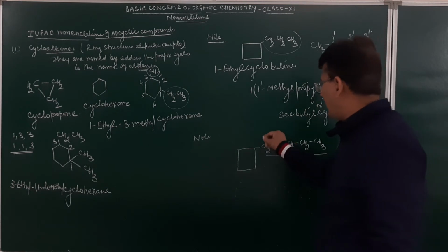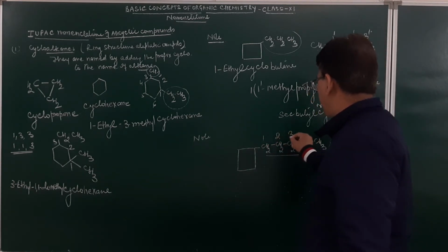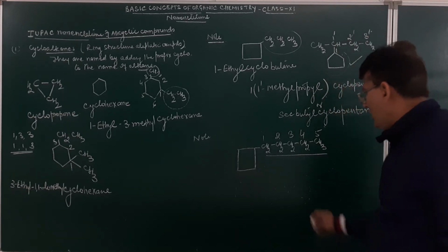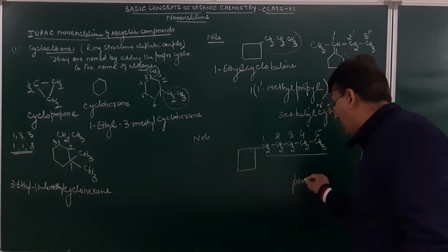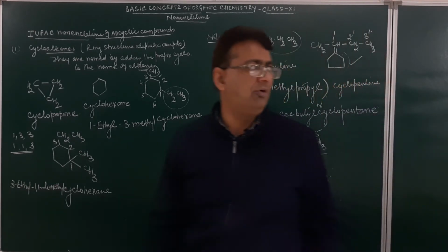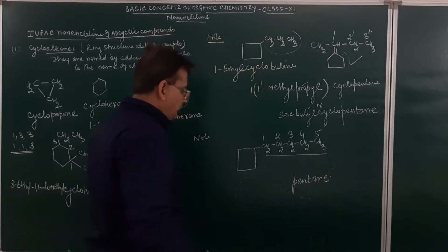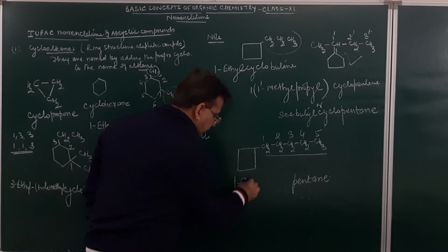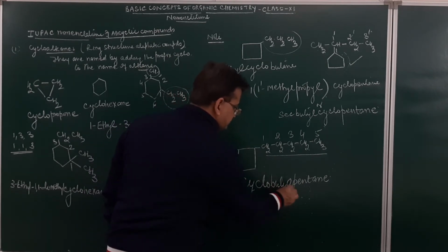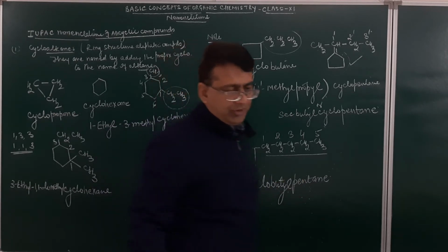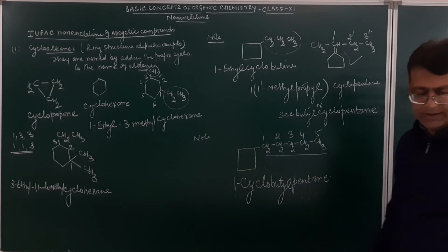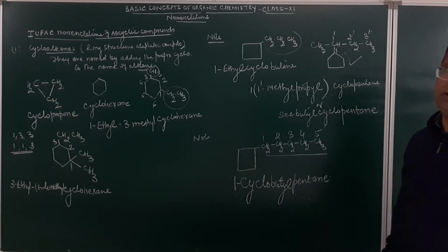So the name will be given as 1, 2, 3, 4 and 5. For 5 carbon atoms, what is the root word? Pent. Single bonded, ane. At number 1, what is present? Cyclobutyl. This is 1-cyclobutyl. And the name of this chain will be given as pentane. So the name of this compound will be 1-cyclobutyl pentane.